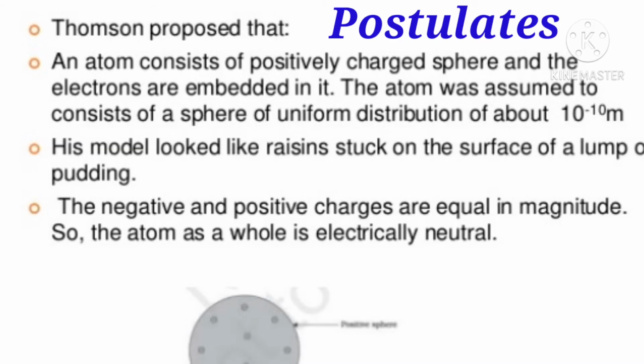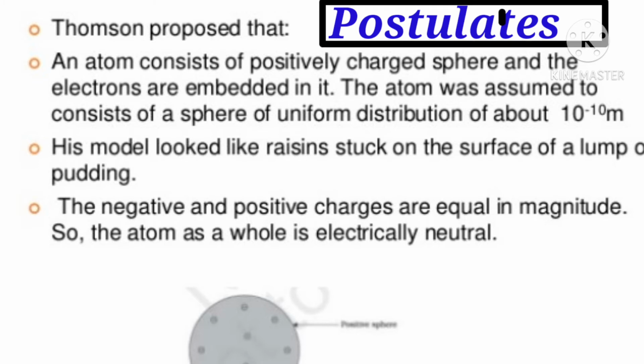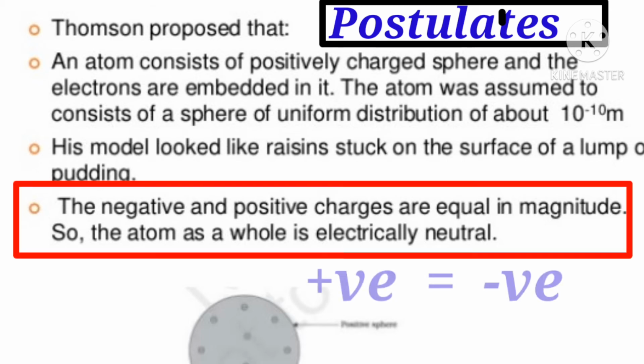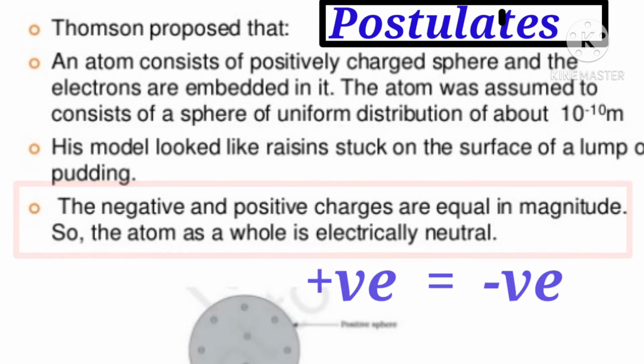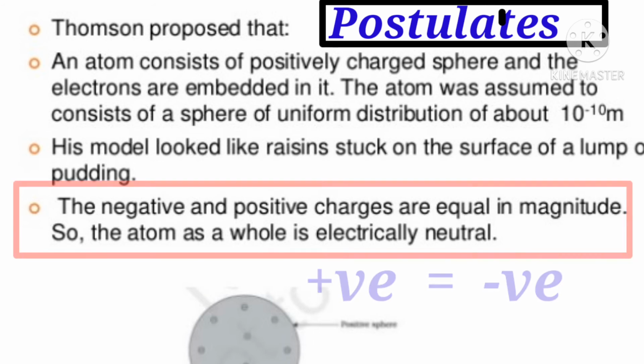Let us see the postulates of Thomson's atomic model. Thomson proposed that an atom consists of a positively charged sphere and the electrons are embedded in it. And also the negative and the positive charges are equal in magnitude. So the atom as a whole is electrically neutral.